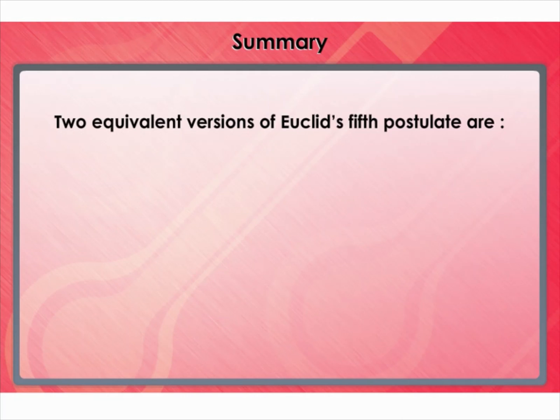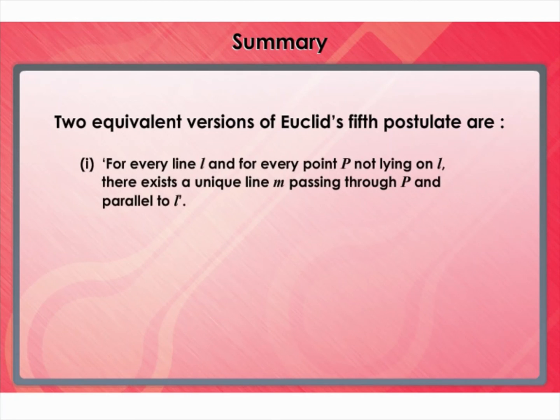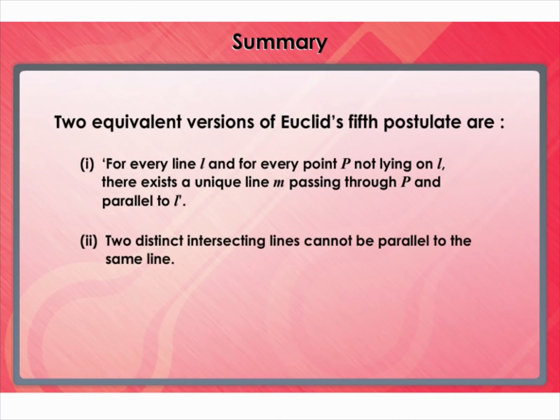2 equivalent versions of Euclid's fifth postulate are: for every line L and for every point P not lying on L, there exists a unique line M passing through P and parallel to L. Two distinct intersecting lines cannot be parallel to the same line.